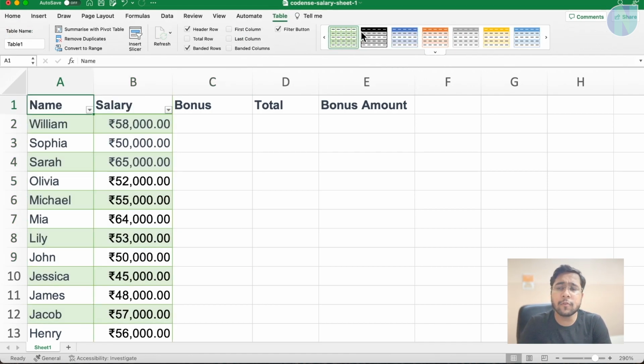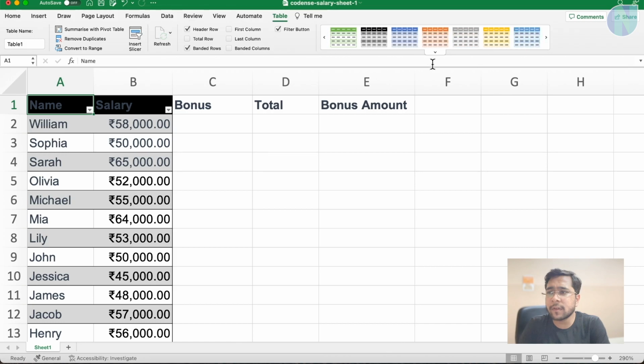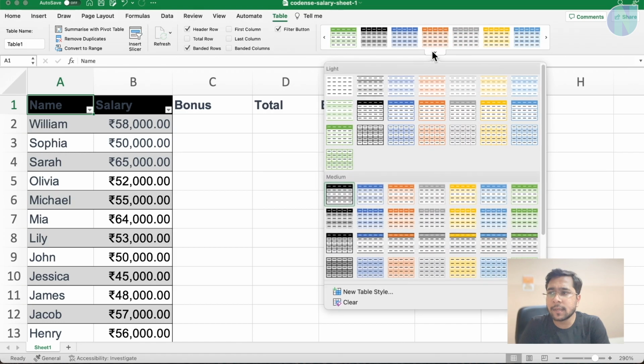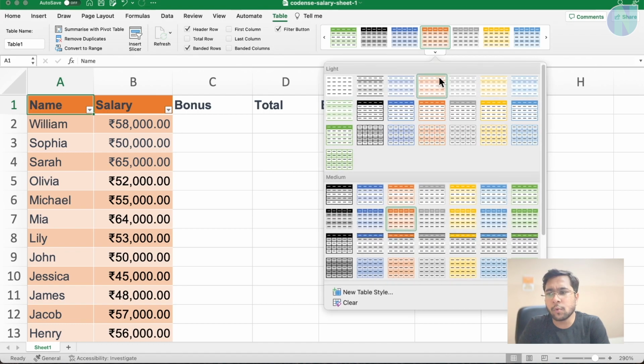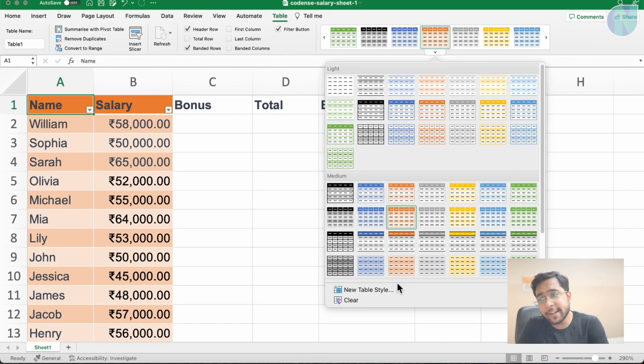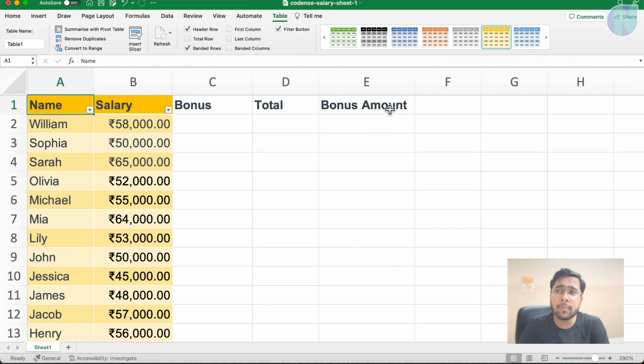You can set different formatting to this table now. Not all the sheet is a table. The whole sheet is completely a sheet with so many things, images, graphs, etc. But the selected area is a table now. You can also give different formatting. I can open this here, and you can see there are a lot of formatting options for this table. And you can also do a new table style. If you don't like the table style from here, you can do it yourself.